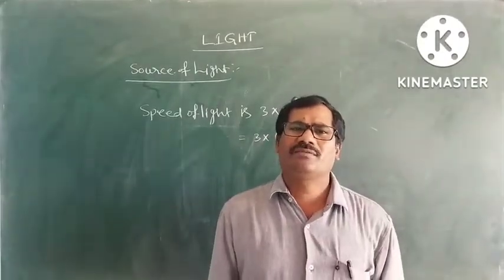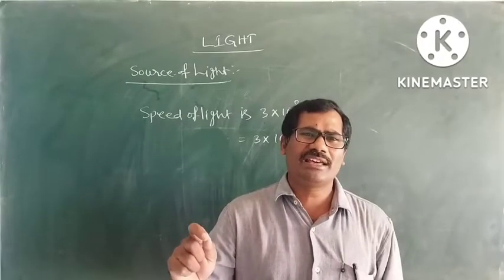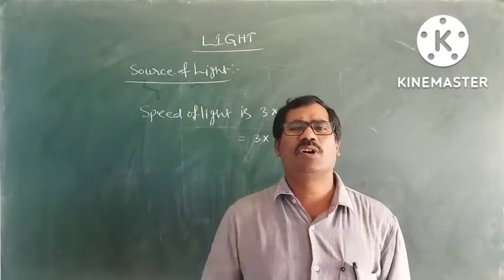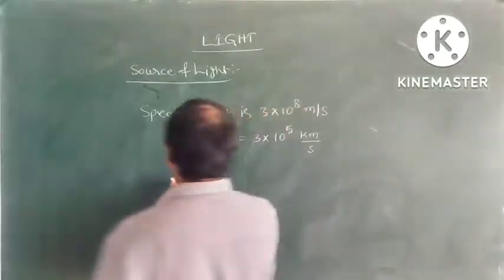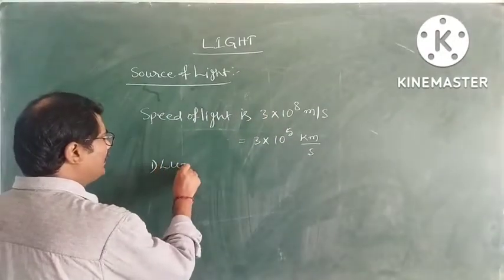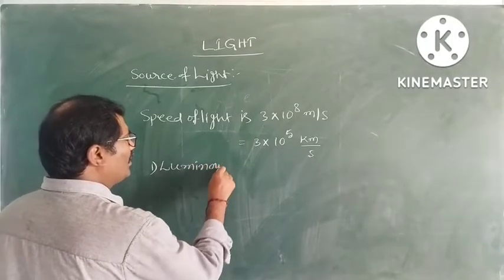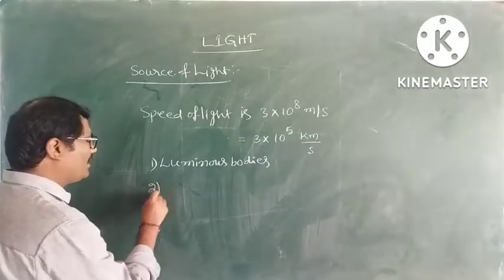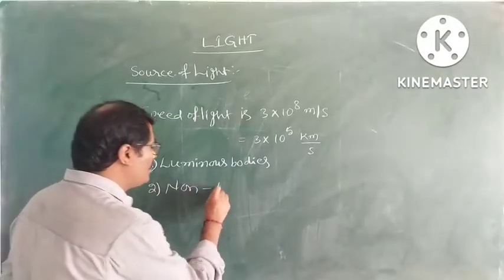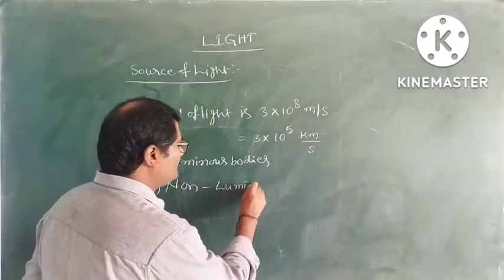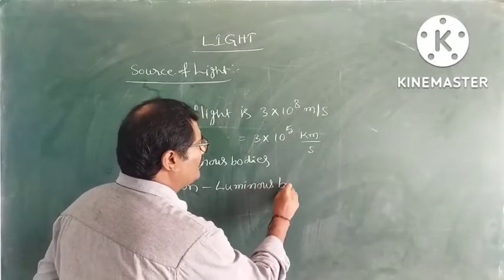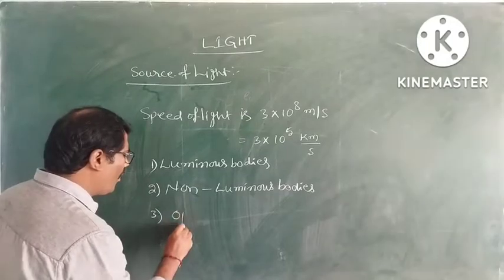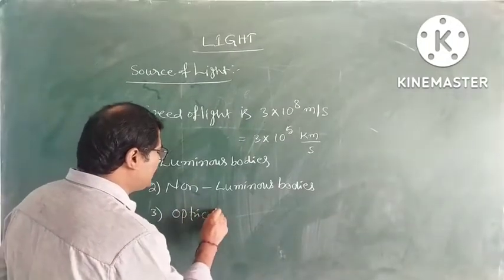Next, what are the basic terminologies of light? First, luminous bodies. Next, non-luminous bodies. Third, optical medium.